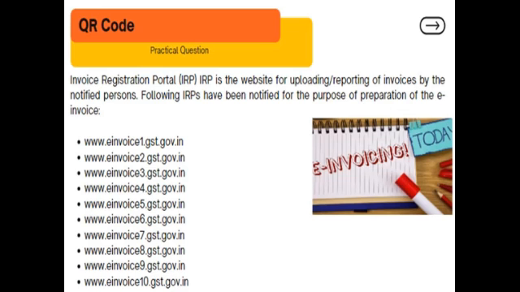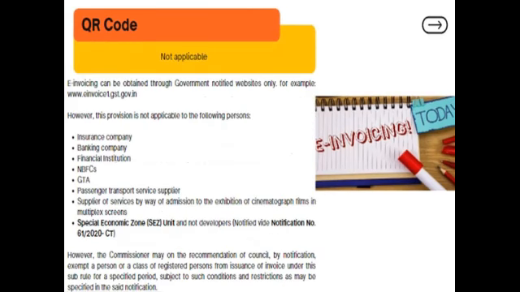Now, this proviso, that is the proviso relating to QR code, is not applicable on insurance companies, banking companies, financial institutions, NBFCs, goods transport agencies, passenger transport suppliers, suppliers of services by way of admission to the exhibition of cinematographic films in multiplex screens, and special economic zone units.